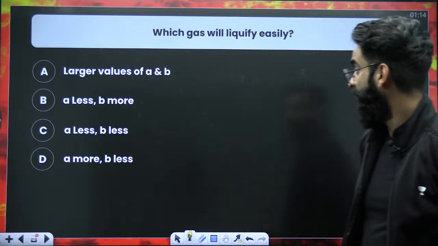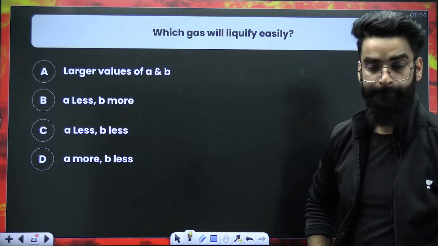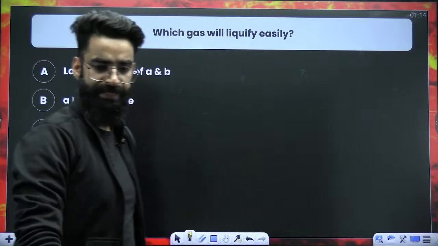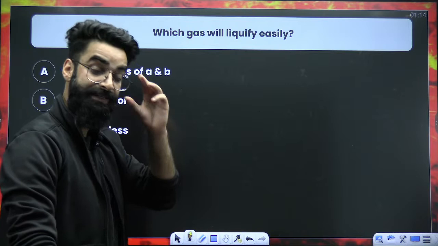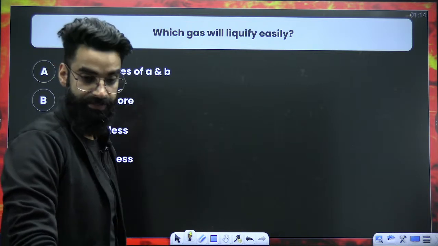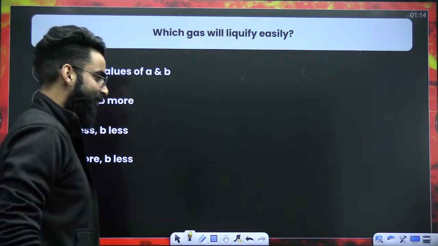Tell me that. What is the criteria for the gas to be liquefied easily? Quickly. Quickly, guys. Sudarshan, that comes in kinetic theory of gases, okay? And kinetic theory of gas, Shreyas sir is going to teach you. What is the criteria for the gas to be liquefied easily?